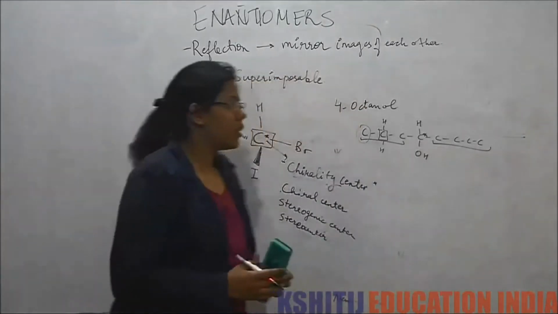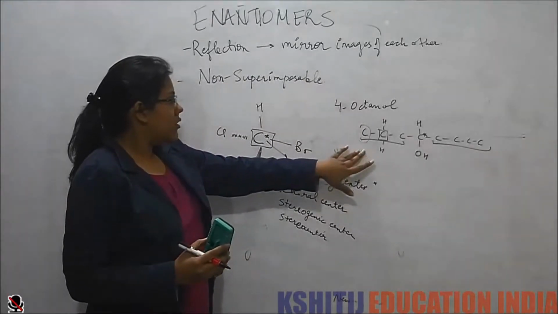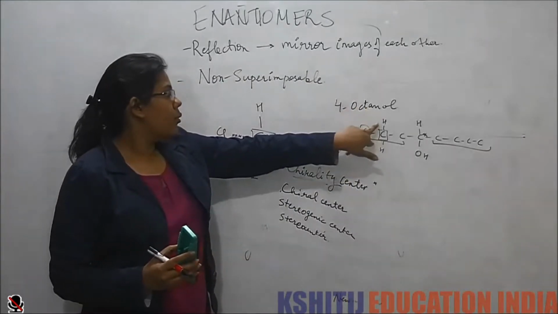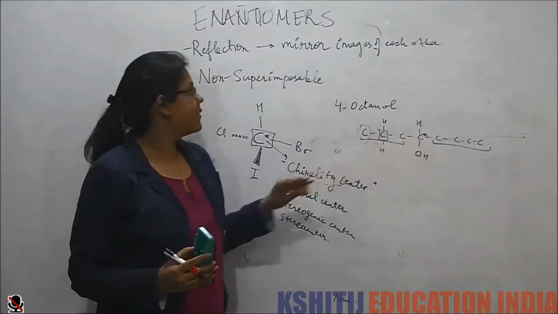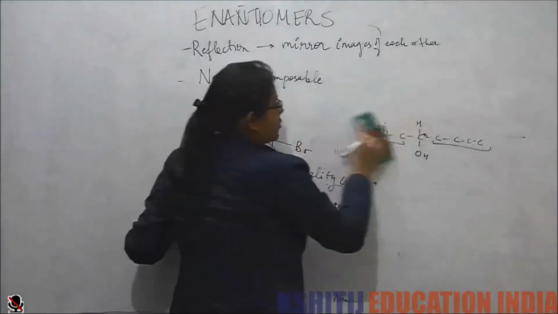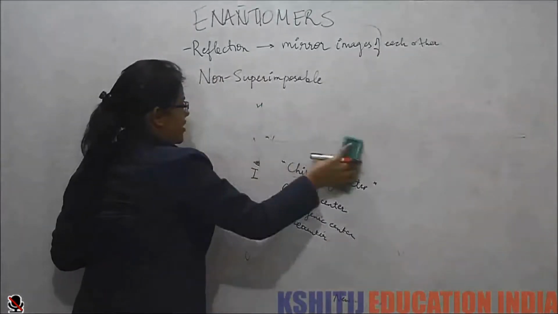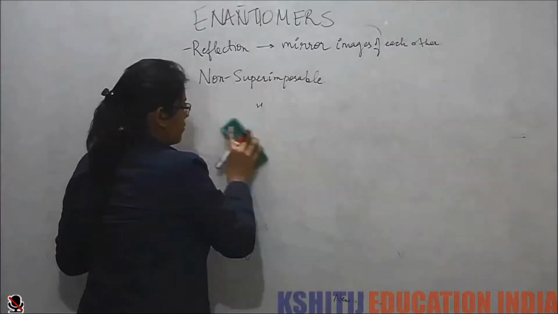Okay. So what do we have? This as a chiral molecule. Let's take a few more examples.